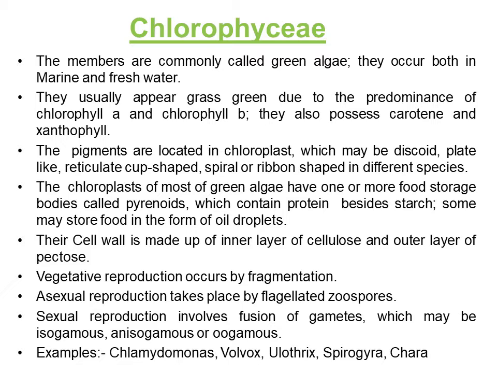Sexual reproduction involves fusion of gametes, which may be isogamous, anisogamous, or oogamous. Examples: Chlamydomonas, Volvox, Ulothrix, Spirogyra, and Chara.